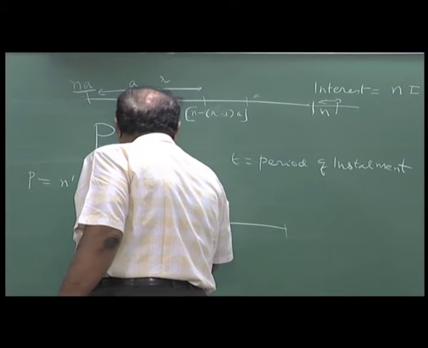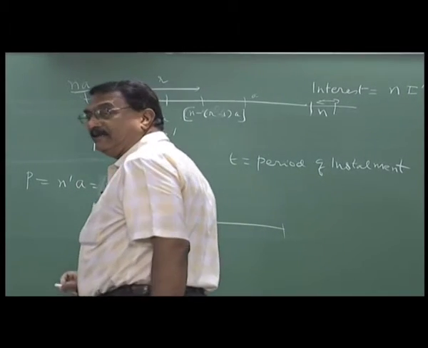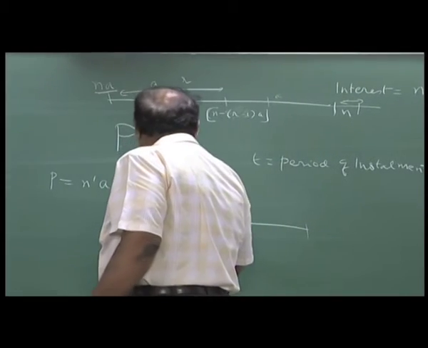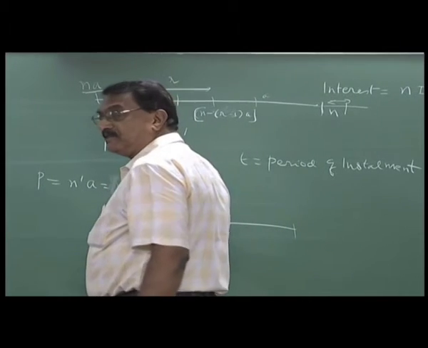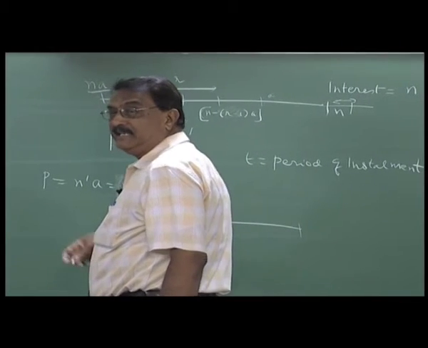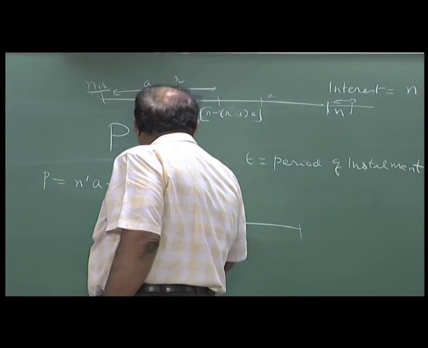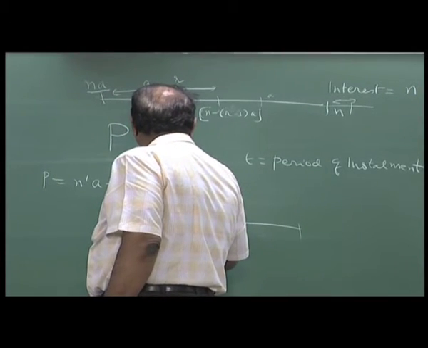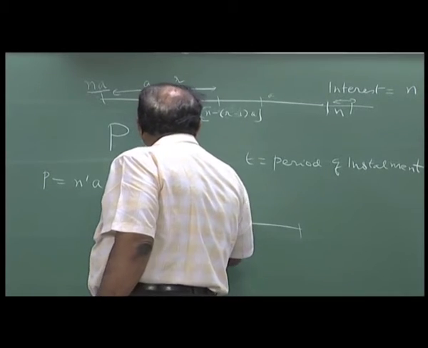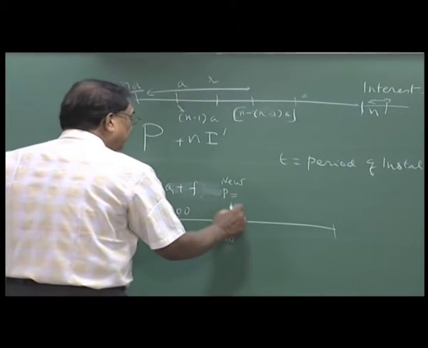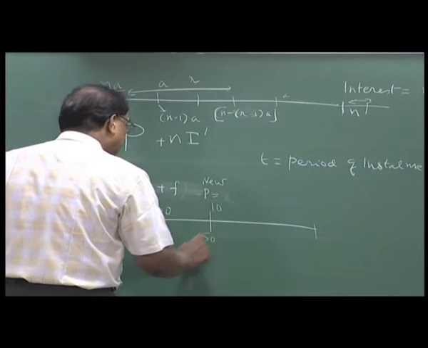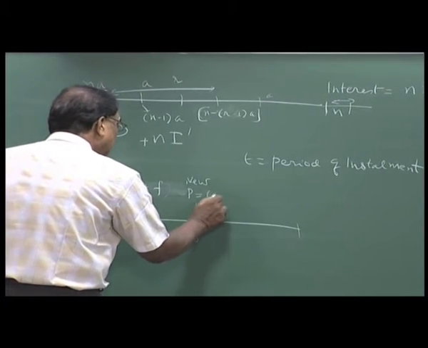After one period of installment, 1 month, 10 is the interest, he pays 50, and if you subtract that 10, 40 is specifically for clearing the principal. So the new principal is 60.